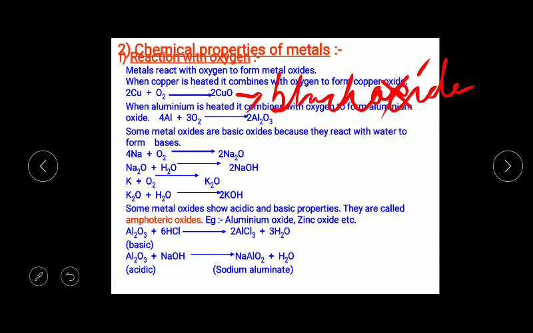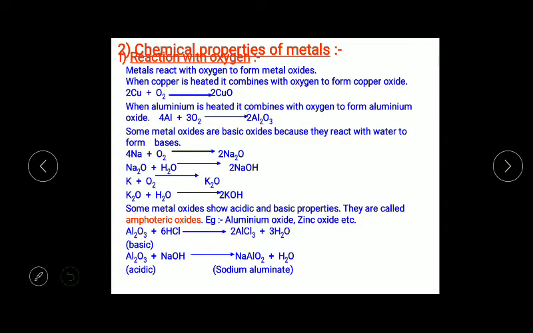So whenever it is heated, it combines with oxygen and it will form a black colored substance, black oxide, and this is the chemical equation here. Copper when reacting with oxygen will form copper oxide. Similarly, when aluminium reacts with oxygen, it will form aluminium oxide. So as we already discussed, when metal reacts with oxygen, it will form metal oxide. And some of the metal oxides are basic in nature.